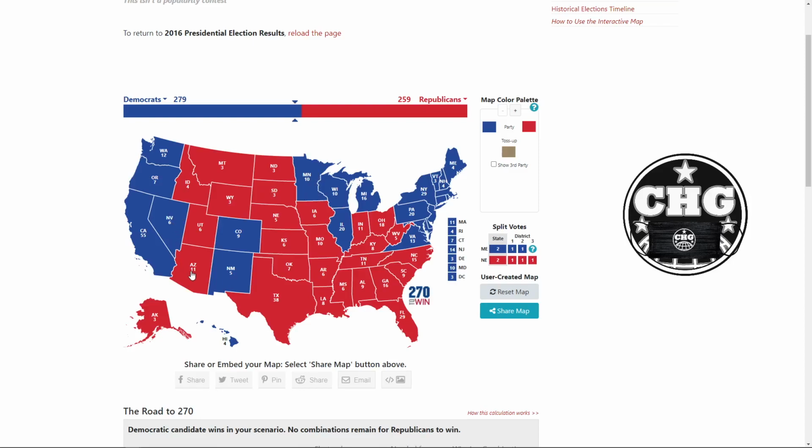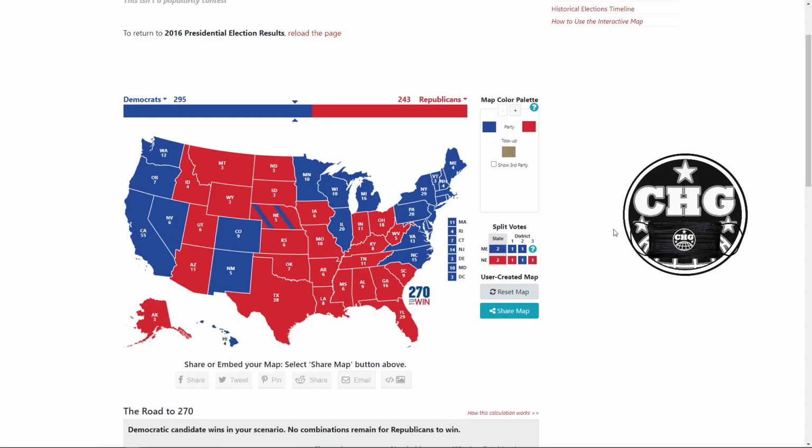Nevada's going to stay blue. Arizona's going to stay red. Texas is not going to go red. Obviously, if Texas gets called, it's over. It's game over for Trump. Florida is going to stay red. Georgia's going to stay red. North Carolina is going to flip blue. Let's see, was that everything? Oh, yeah. Nebraska's 2nd district is going to go blue. And there we have it.